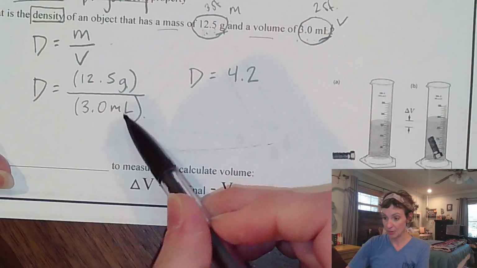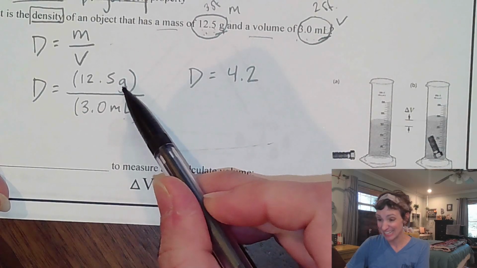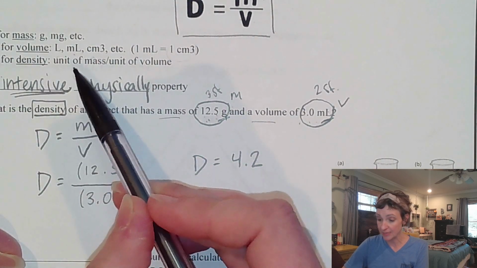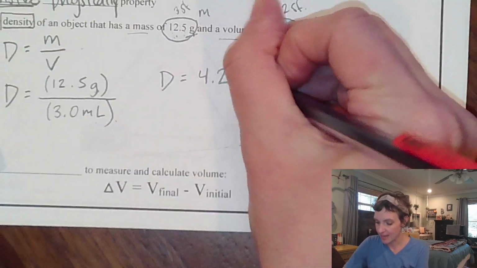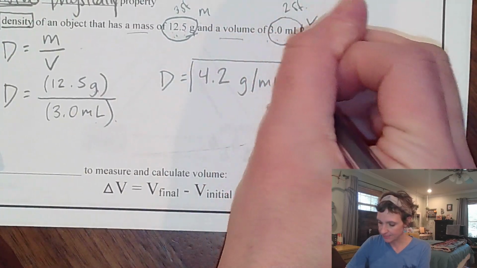This is where showing your units in the substitution step is extremely useful, because it lets me know what my units are for density. We said up here that units are going to be some sort of mass over some sort of a volume unit. Well, here they are. We have grams per milliliters. So that is my answer.